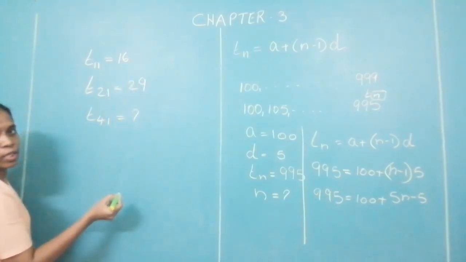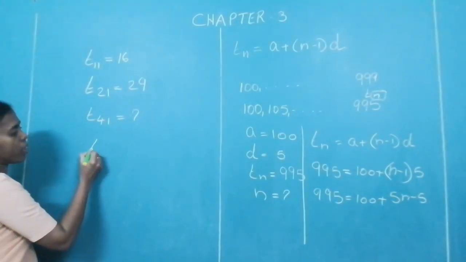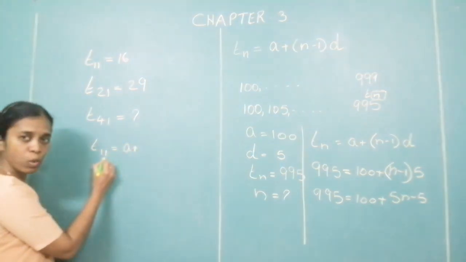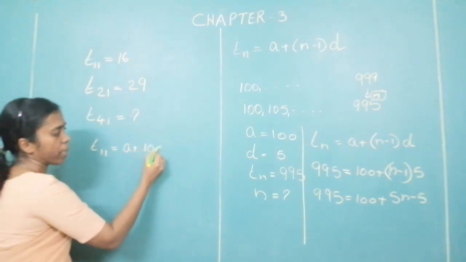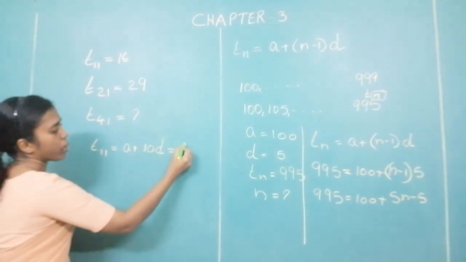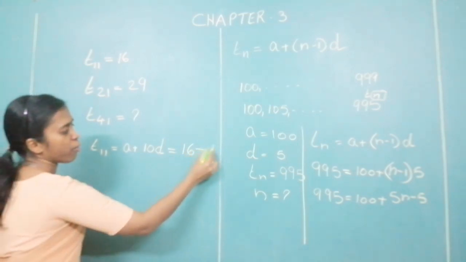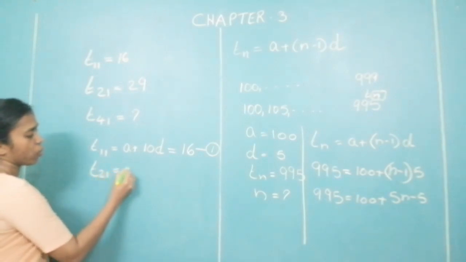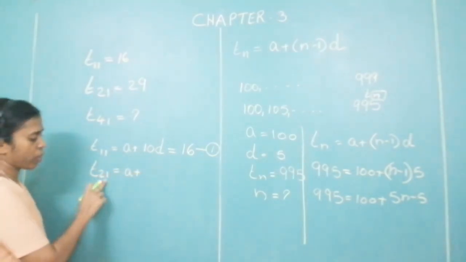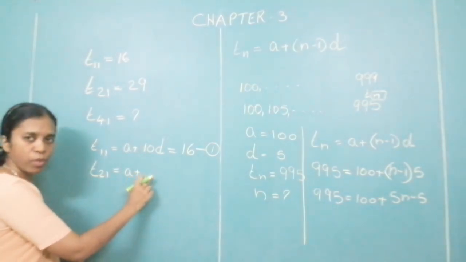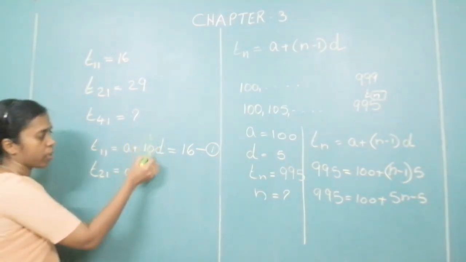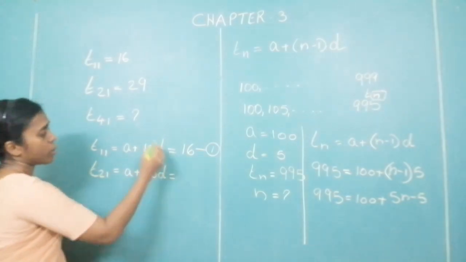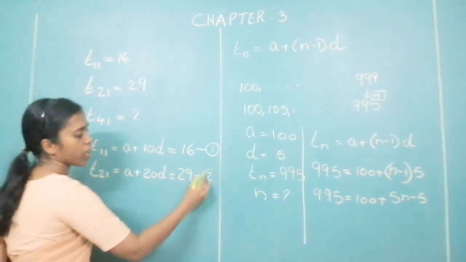You know the formulas for this. What is the formula for T11? T11 is equal to A plus N minus 1, so 11 minus 1 will be 10D. That is equal to 16. This will be your first equation. Next, T21 is equal to A plus 21 minus 1. You have to write that step over here. Please write the formula here, then do this work. So you will get 20D, equal to 29. This is your second equation.